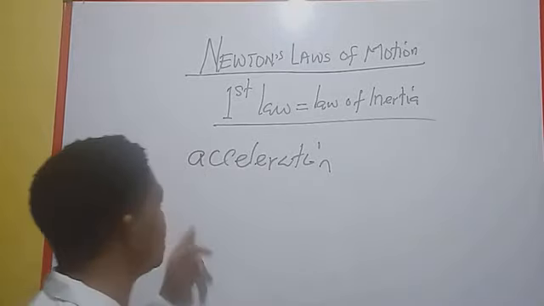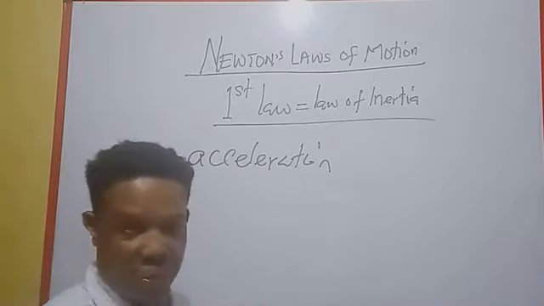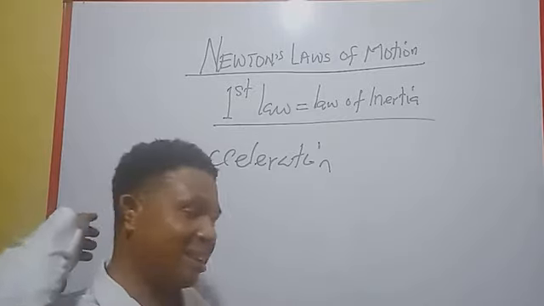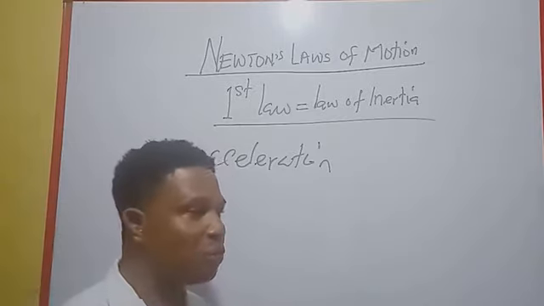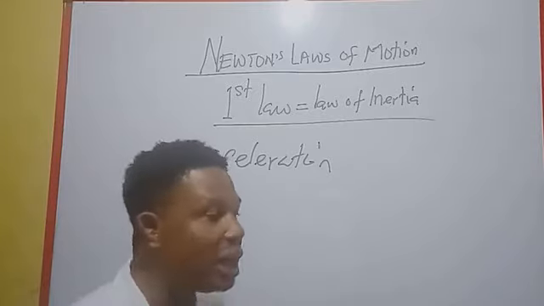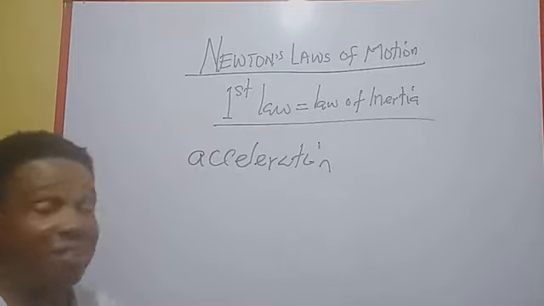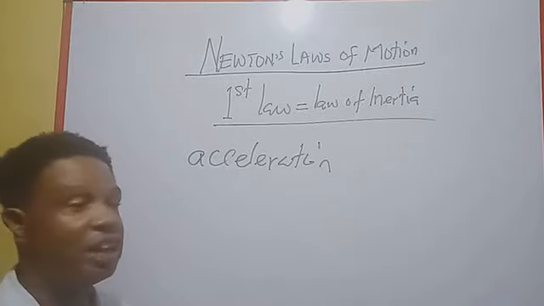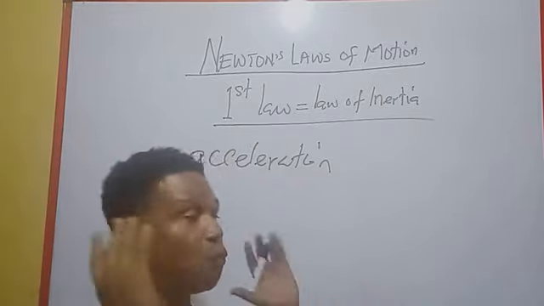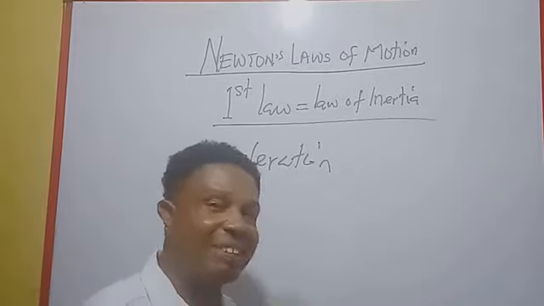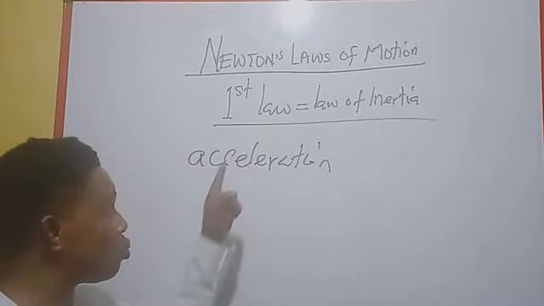So for that reason, you have a seat belt and a neck rest in a vehicle. The purpose of a seat belt is to prevent accidents when the driver brakes suddenly and the passengers are thrown forward. That's the essence of seat belts, as an application of this first law.